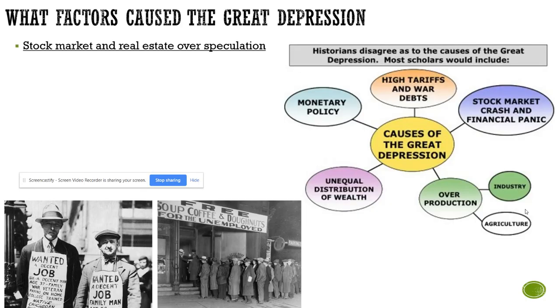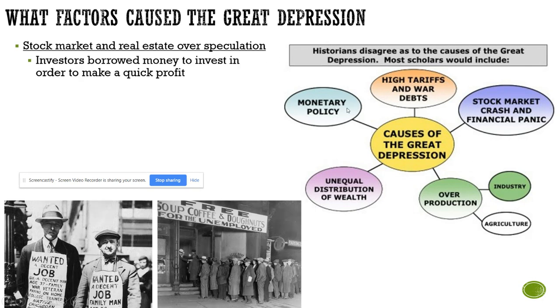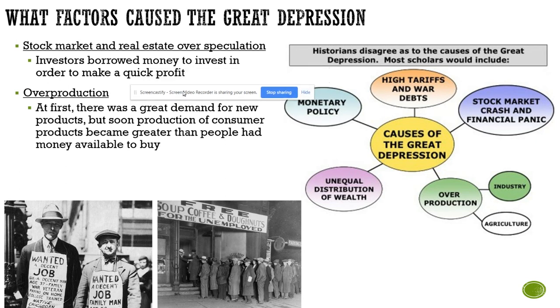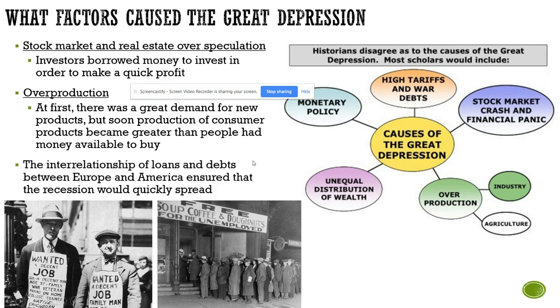What factors caused the Great Depression? The stock market and real estate over-speculation. People thought they were going to make money from both of these and over-speculated. Investors borrowed money to invest in order to make a quick profit. Overproduction. At first, there was great demand for all the new products that had been shown in the notes already, but soon the production of consumer products became greater than people had money to buy. So they kept making things and people just didn't need them anymore. And the interrelationship of loans and debts between Europe and America ensured that the recession would quickly spread throughout the whole world.